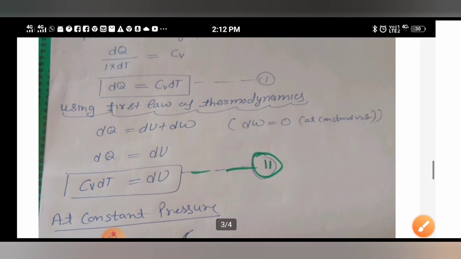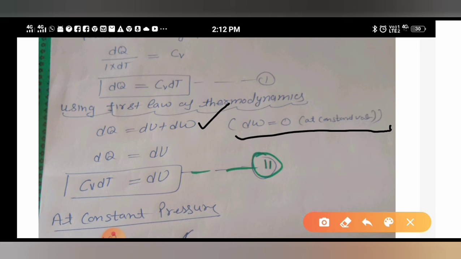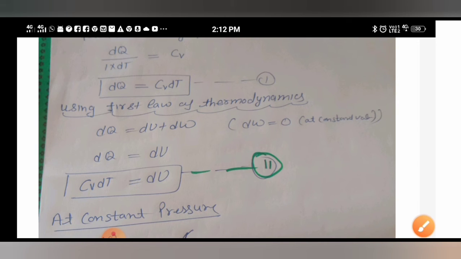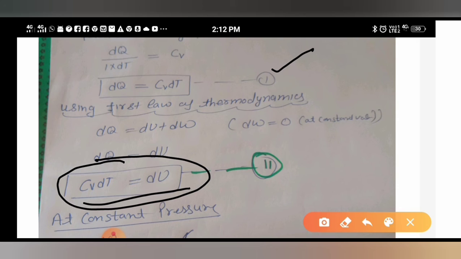Using the first law of thermodynamics. What is the first law of thermodynamics? dq is equal to du plus dw. Now at constant volume, earlier I explained to you that dw will be equal to 0. So dq will be equal to du, and the dq value you need to put from equation number 1, and you will get Cv dt equal to du. What you are getting, Cv dt equal to du, means it is the value of du. Call it equation number 2.